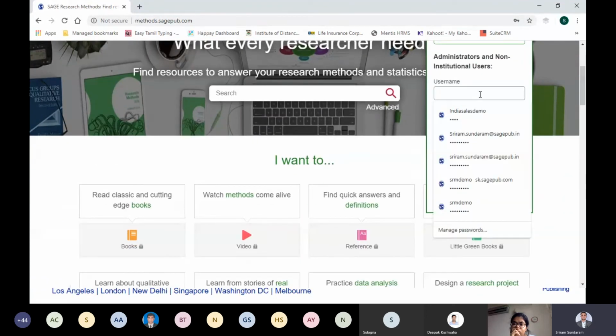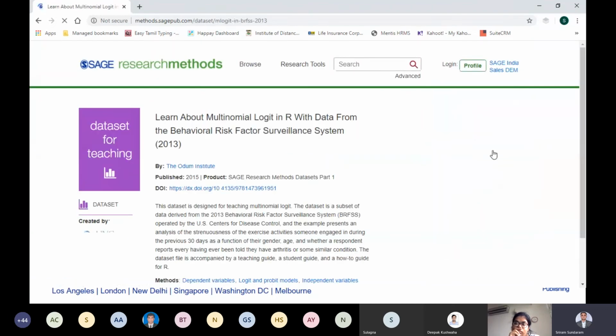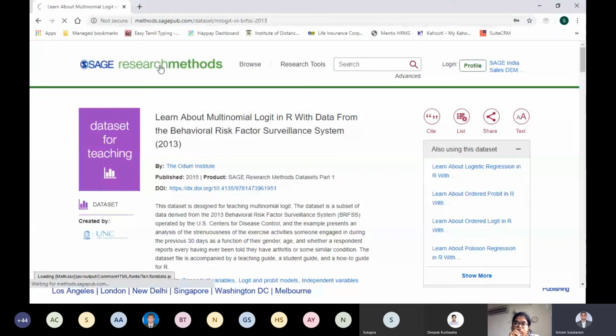Straight away, key in the username and password that I'm going to give you. Right now I have my own demo ID and password, so I will use that. Similarly, you will also get something like IIFT underscore SRM as your username, and Sage 2020 or something as your password. Key that in and just click on login. The moment you do this, you will be logging into your institutional subscription.